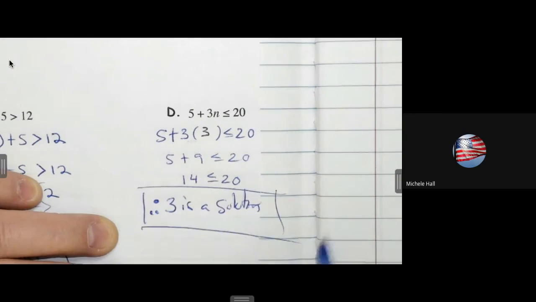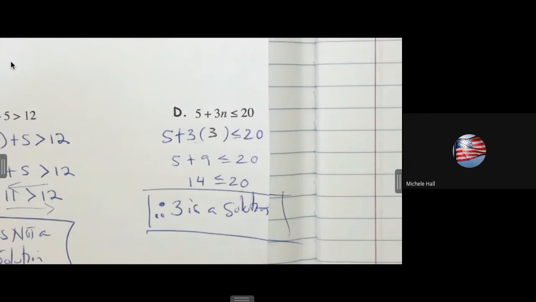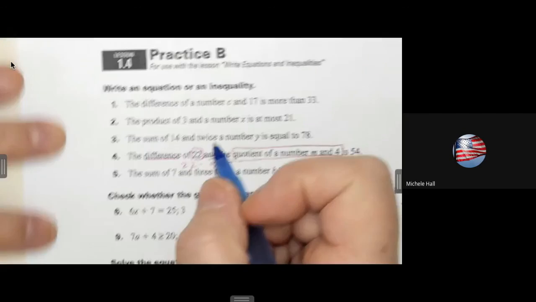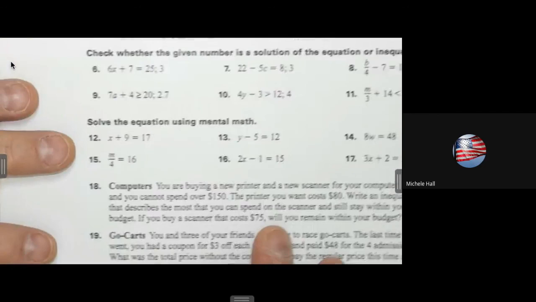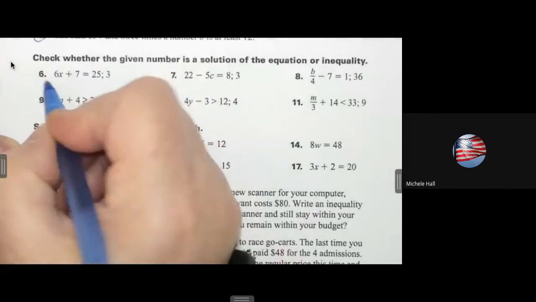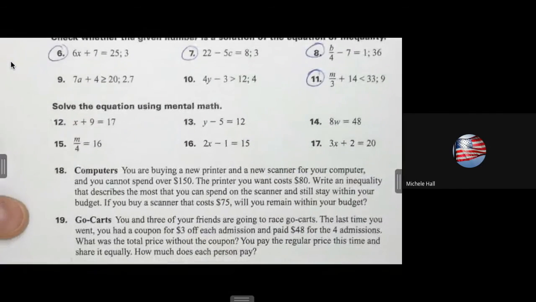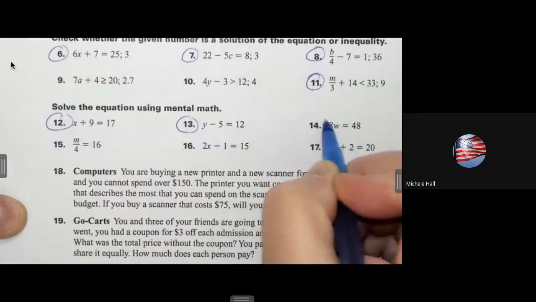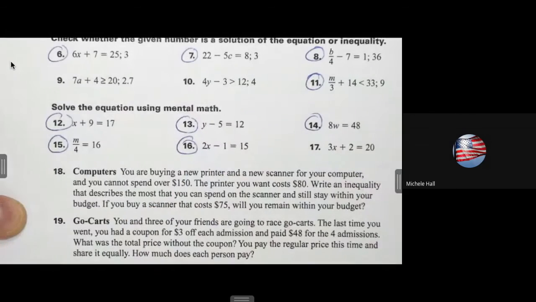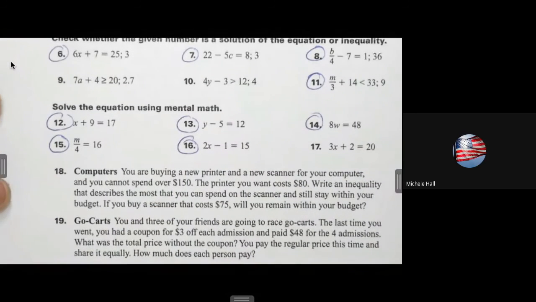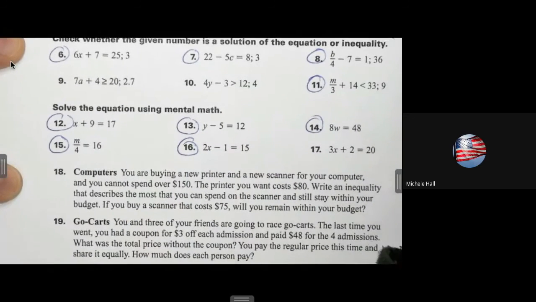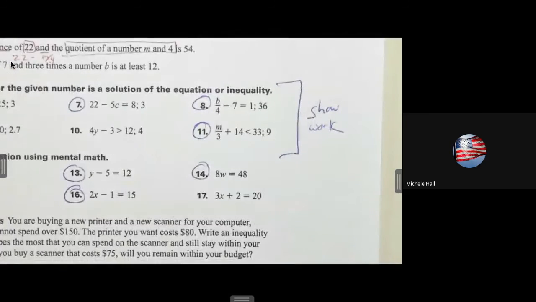All right, let's look at your homework. 1.4, I'm going to tell you the ones that I want you to circle. 1.4 worksheet. You're going to circle 1 through 5. You're going to circle 6, 7, 8, 11. And then you're going to circle 12, 13, 14, 15, and 16. The only ones that you have to show your work is here. Show work on 6 through 11.